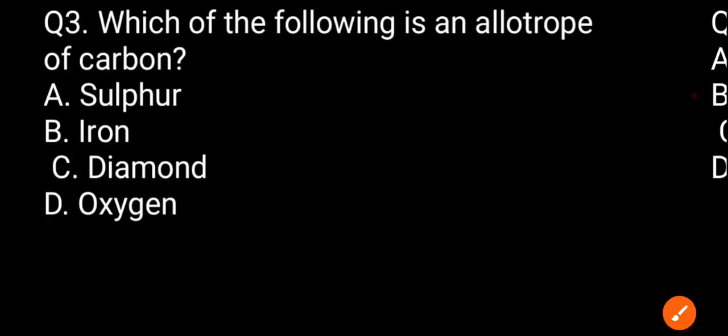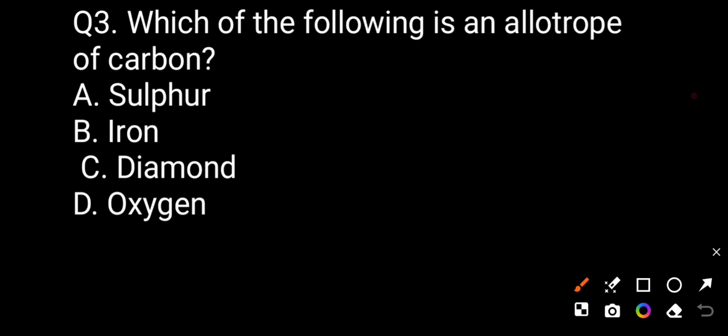Now question number 3. Which of the following is an isotope of carbon? Option A sulfur, option B iron, option C diamond, option D oxygen. We know that sulfur is another element, iron is another element, oxygen is another element. So the isotope of carbon is diamond.